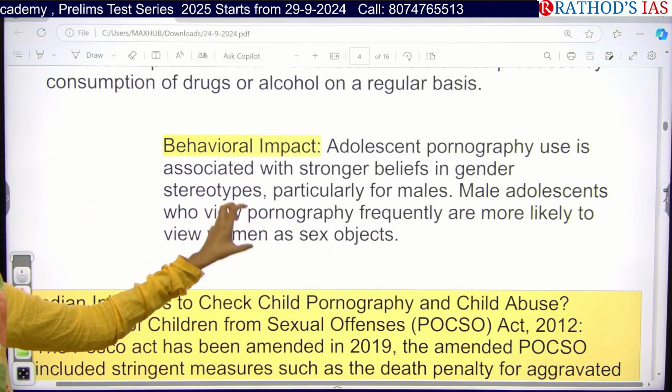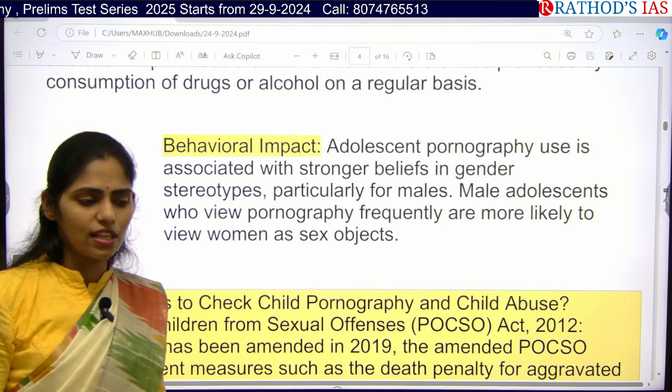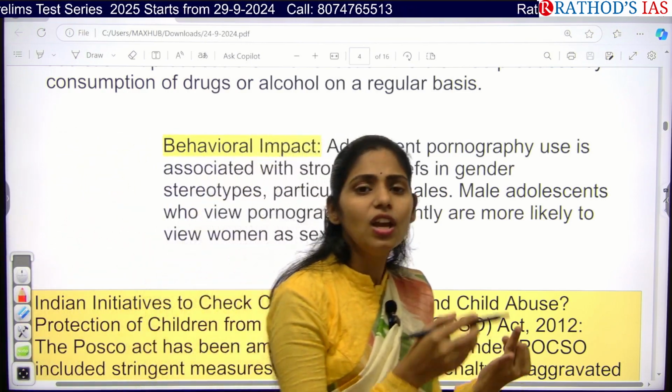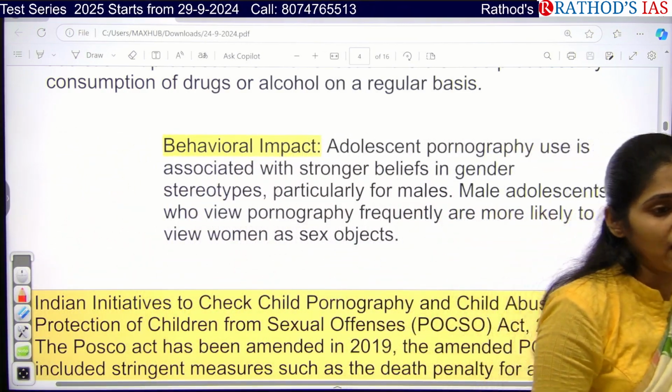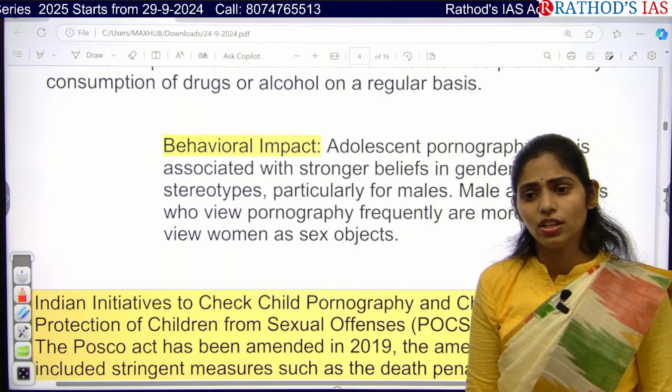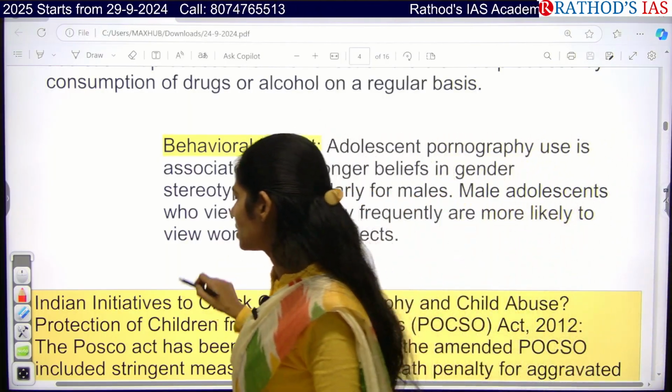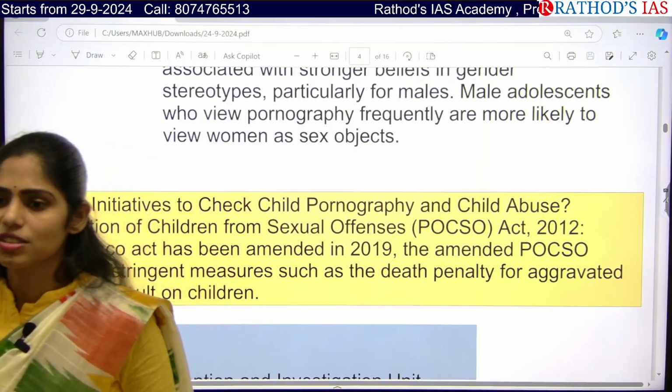So because of this, we want to remove all these things so that we can ensure gender equality, we can ensure empowerment of women, and we can ensure women's participation. Okay, so for all these things, this is one of the important and proactive steps taken by the Supreme Court.